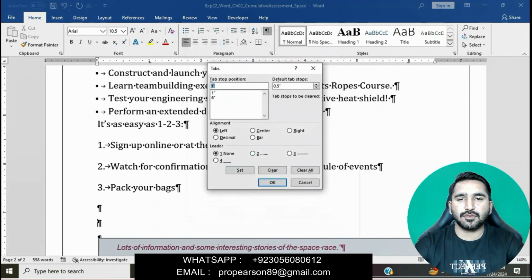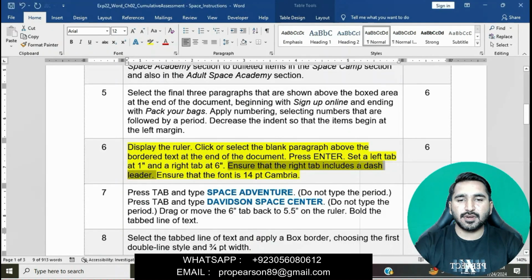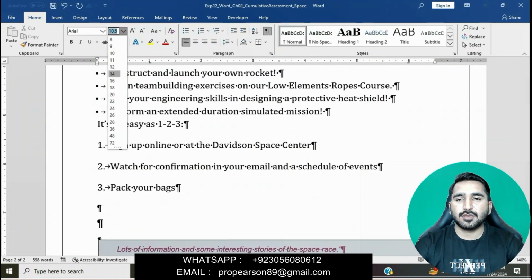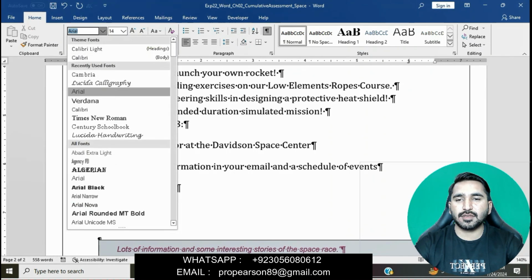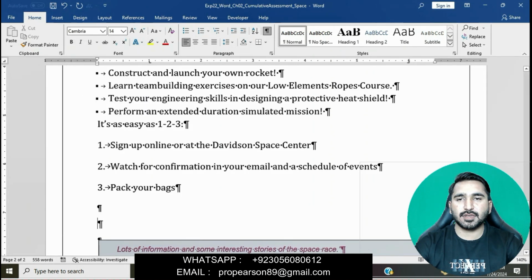Go to the Paragraph group and then go to Tabs, and 1 and 6 inches is good. Now you can see this. We will set this and then click OK. Left and right tab, and ensure the right tab has a dash leader. Ensure that the font is 14-point Cambria. We will go to the font size and apply 14, and then go to the font style and apply Cambria. Okay, this question is done.